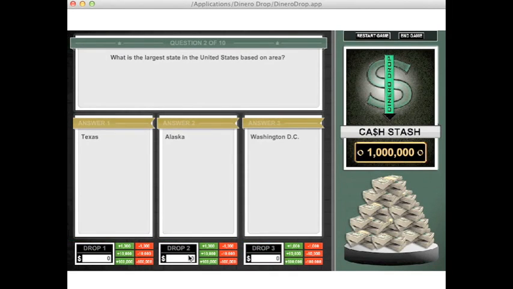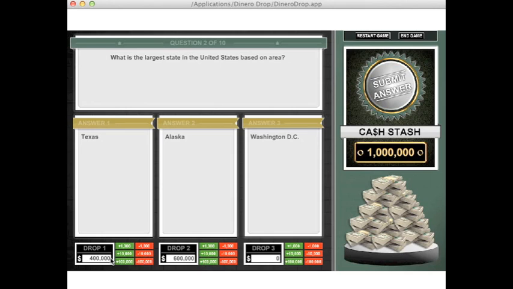So now I'm going to show how you can divide your money. The second question is, what is the largest state in the United States based on area? I can look at my answers, and again I can divide the amount of money that I have left in my cash stash between specific answers. Say for instance that I think it might be Texas, but I'm thinking it might be Alaska as well. I'm going to throw Washington, D.C. out of there because that's just a silly answer. So I think it might be Texas. I'm going to drop 400,000 on Texas, but I'm more positive this might be Alaska.